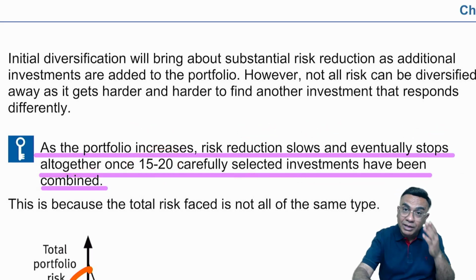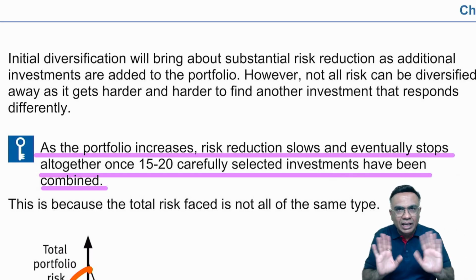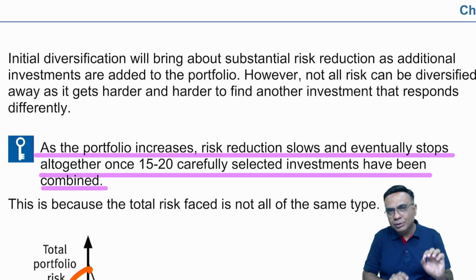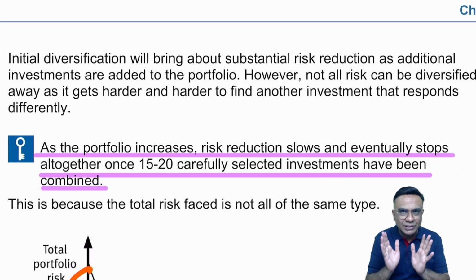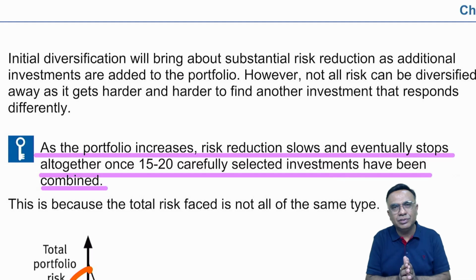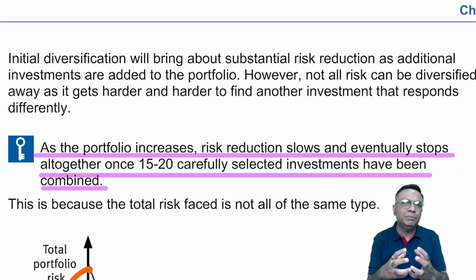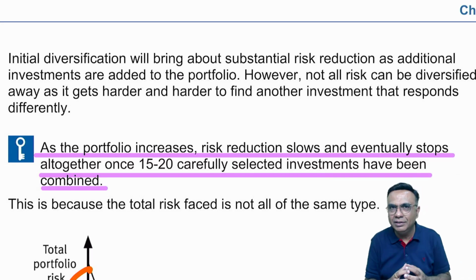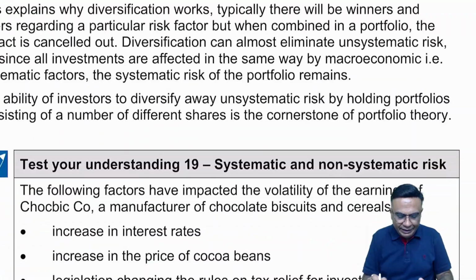So there can be diversification, but over diversification will not help you. Approximately 15 to 20 securities can help. After that, it won't. So diversification also has some limit. Over diversification will be a very crowded and very congested portfolio. This won't help.